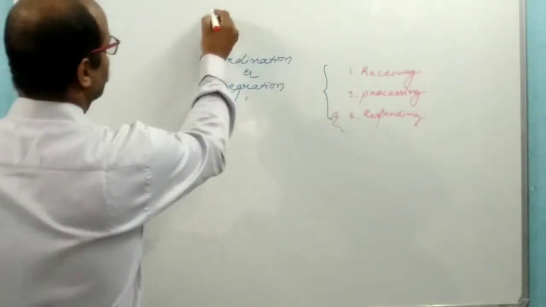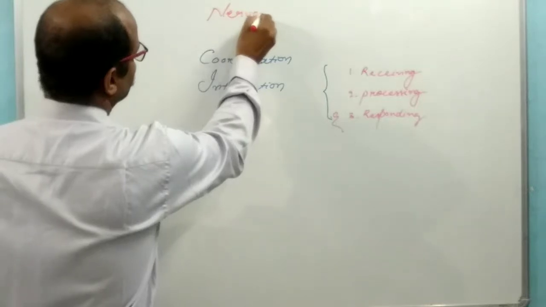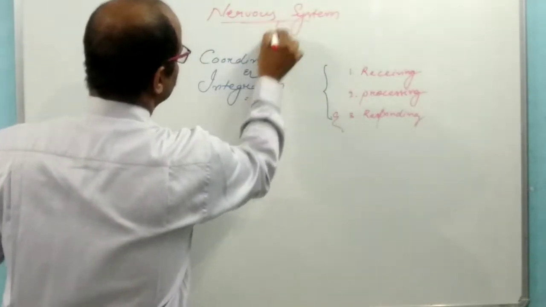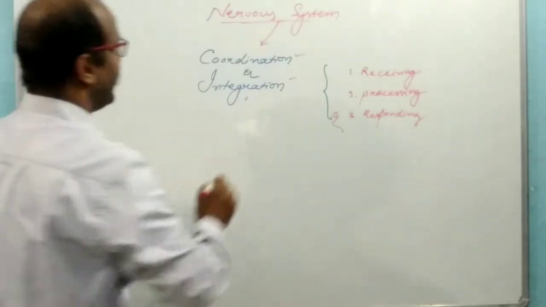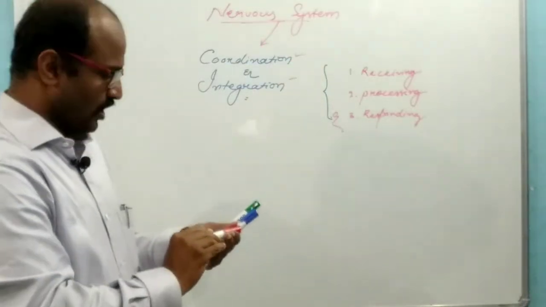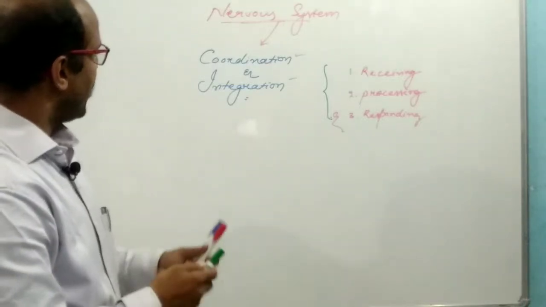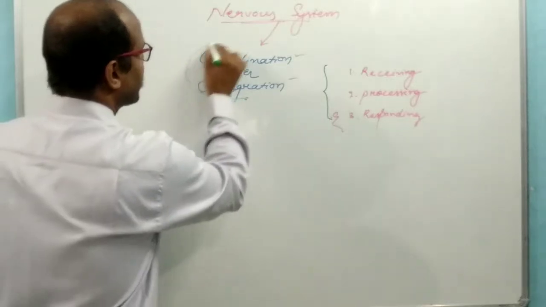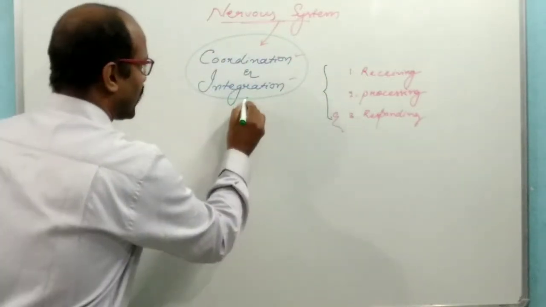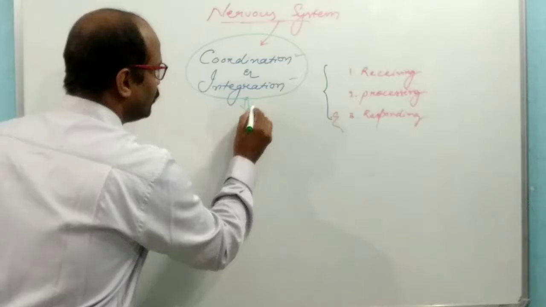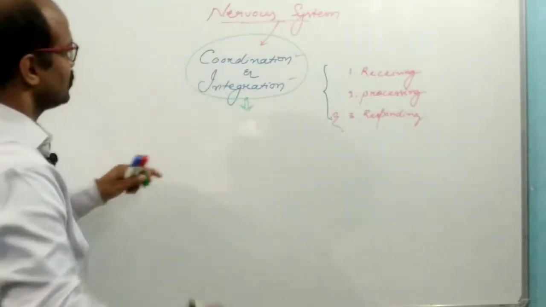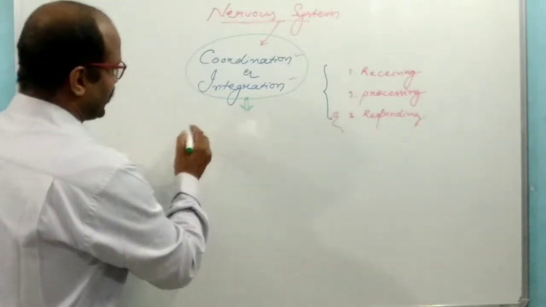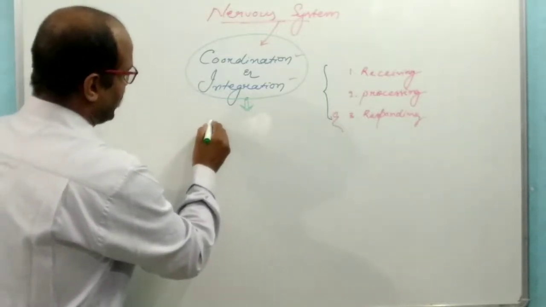That's why the nervous system is the system of coordination and integration. The nervous system coordinates and integrates the activities of different systems or organs because of the creation of the nerve impulse, the electrical impulse.